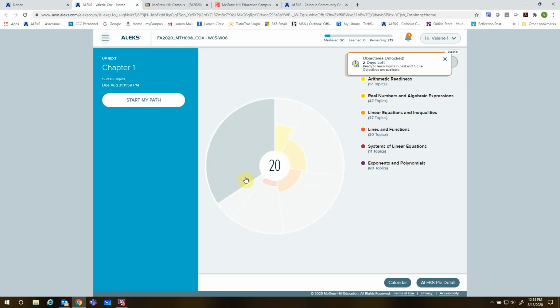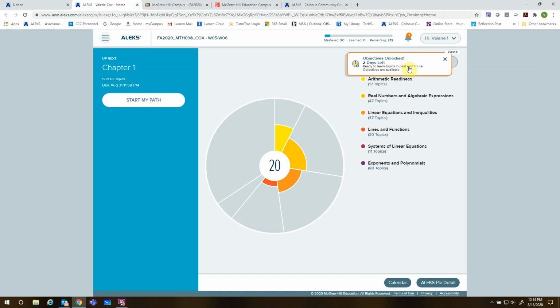So this is what our pie looks like. As we go through the semester, this pie is going to get nice, pretty colors and get colored in with these colors. And pretty much a pie slice is a chapter. So as you are building, you'll be able to fill this in as you're working on your homework. So I've gone through, I've done my knowledge check. I'm ready to start on homework.